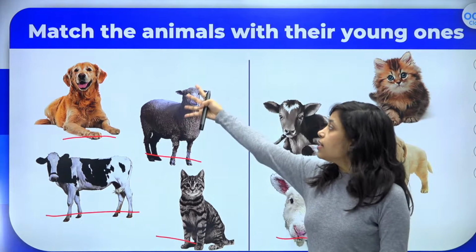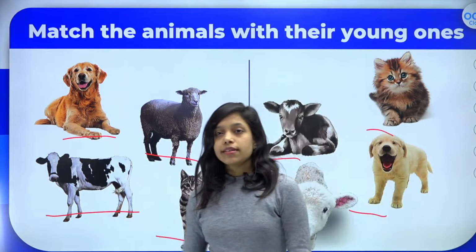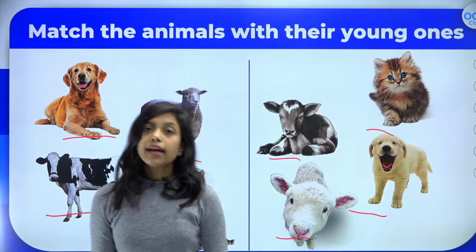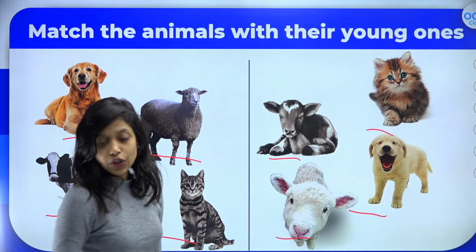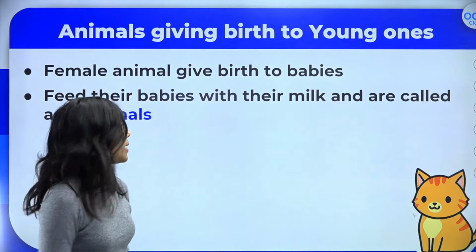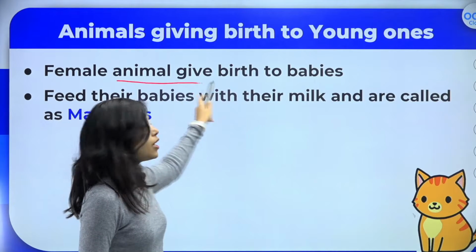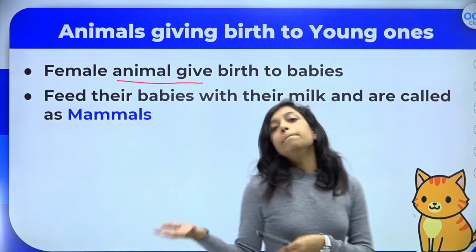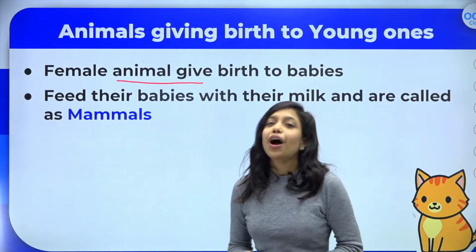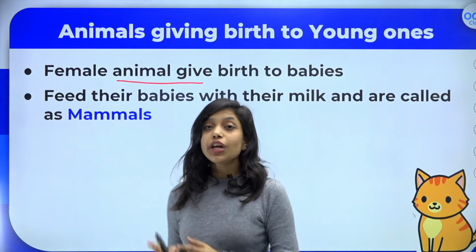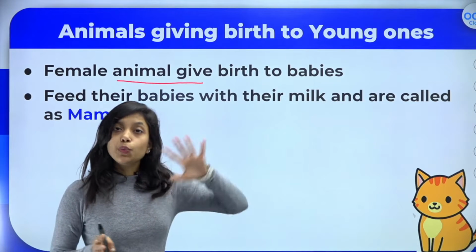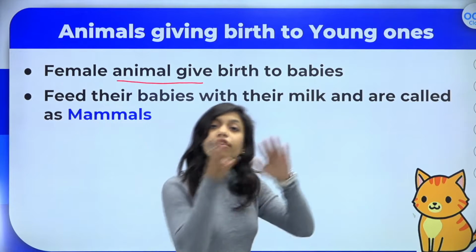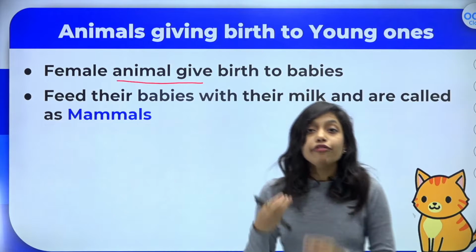All the animals which give birth to babies are called viviparous animals, which includes us, which includes humans, right? So usually the female animal gives birth to babies. You all know this, right? We also came from our mother's womb. We didn't come out from our father's womb. After giving birth to the babies, they will feed them with milk.